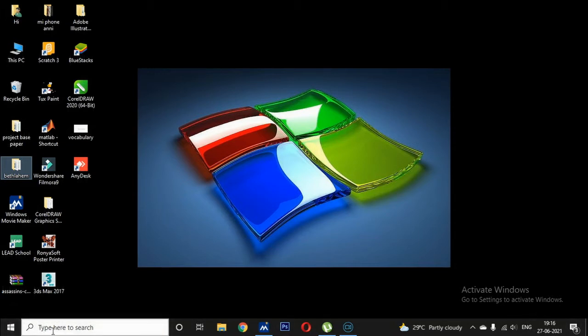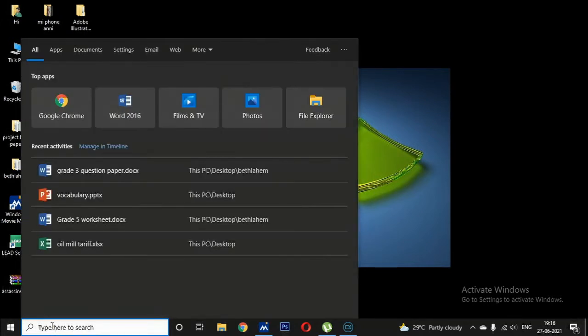And the next one is the search box. You can search if you want to open WordPad or Paint, you can just type it here. Type here word or paint. If you type paint, it is already there.